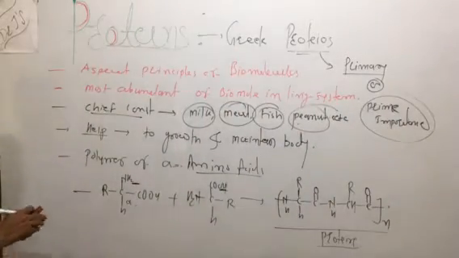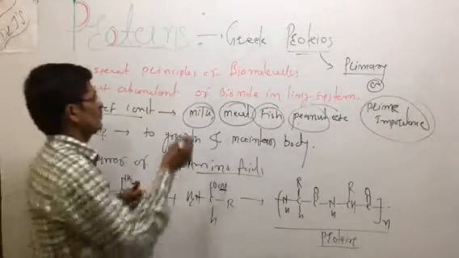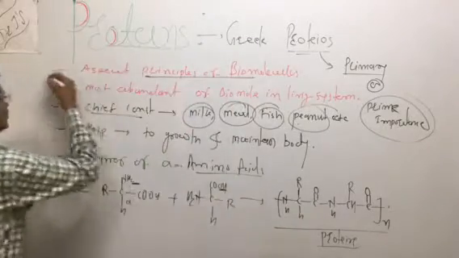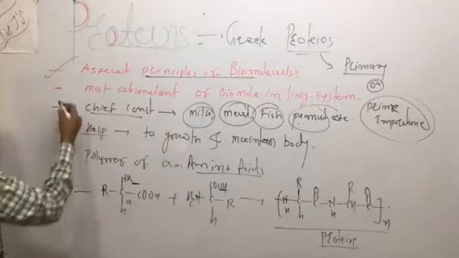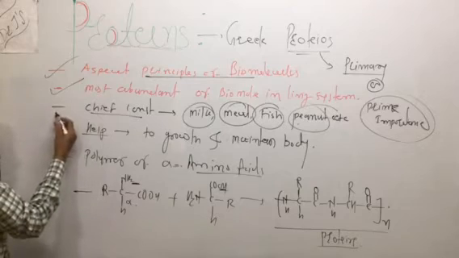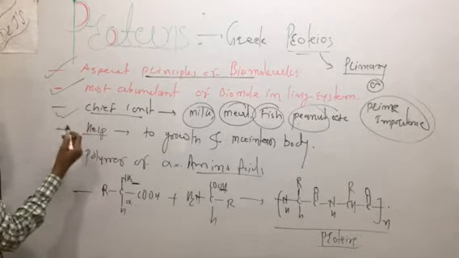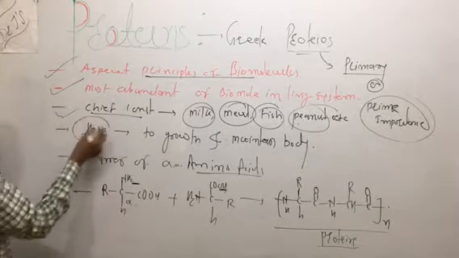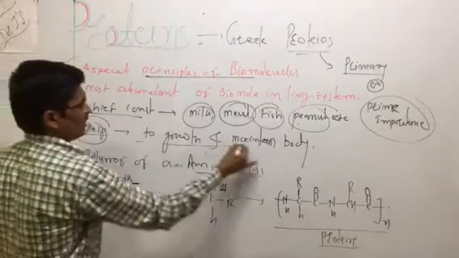It is the main principle of biomolecules and the most abundant of the biomolecules. The chief constituents are milk, meat, fish and peanuts. With the help of proteins, we grow and maintain the body.